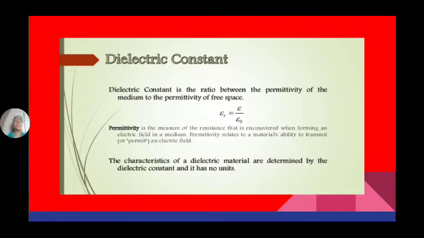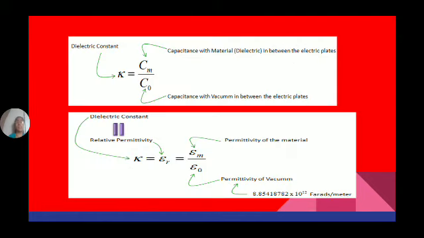The characteristics of a dielectric material are determined by the dielectric constant, and it has no units. So what is the behavior of a dielectric material? That can be determined by the dielectric constant value of the dielectric material. By knowing the dielectric constant, we can judge the characteristics of a dielectric material. So once again, the dielectric constant has no units.